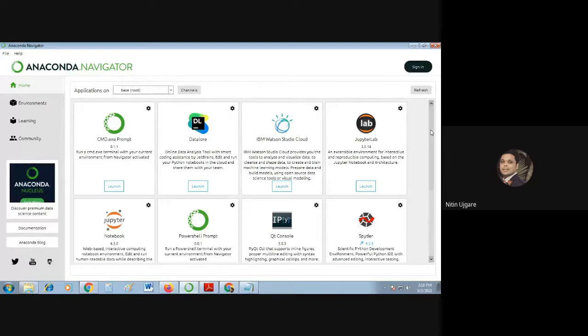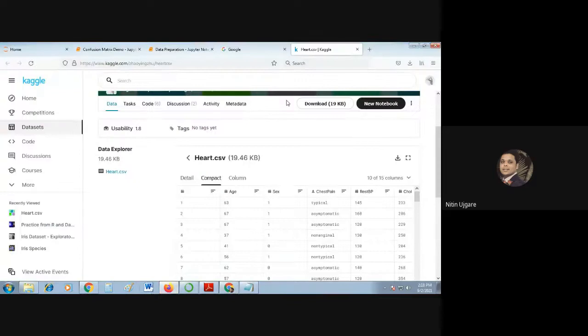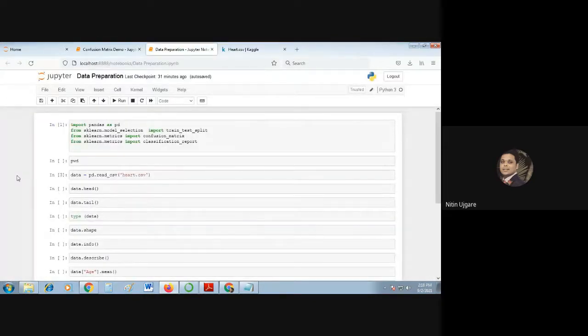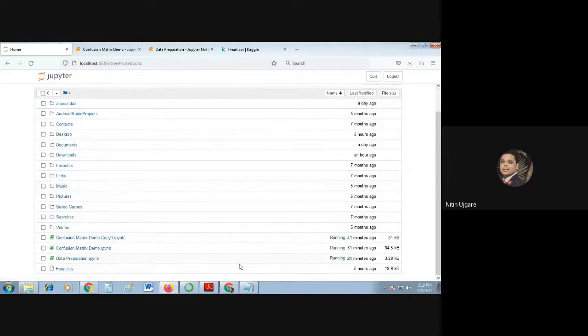Because we have decided to use the Jupyter Notebook, you just click on the launch button, and the Jupyter Notebook client will open in Mozilla Firefox specifically. This is the Kaggle dataset actually. You will be navigated here when you first launch the Jupyter Notebook. I have created a Python script for this lab.